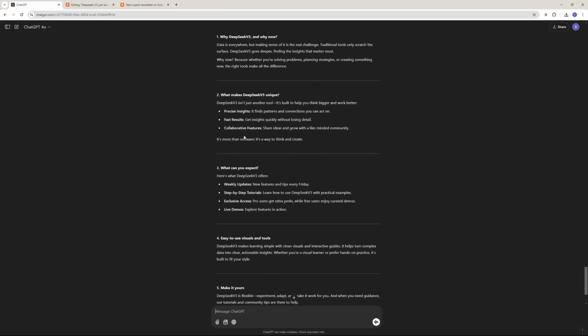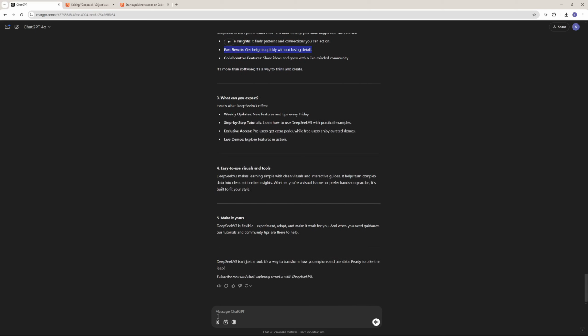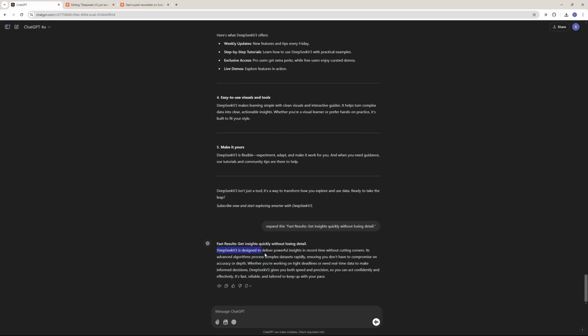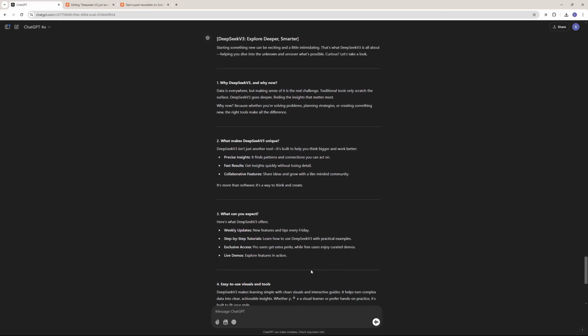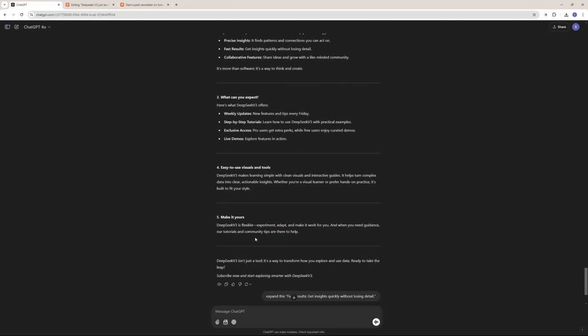And the last secret prompt that is truly powerful is going to be expand. How you're going to use that is you're going to extract any bullet point, copy that and say expand this, and paste that inside a quotation mark. And it's going to expand that with the context that you have already in the article. As you can see right here, we have that bullet point expanded into a full-length paragraph for us. So this means that if we want to make it a more comprehensive article, we can expand all of these bullet points and get a more comprehensive article.